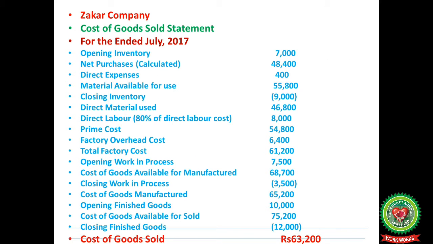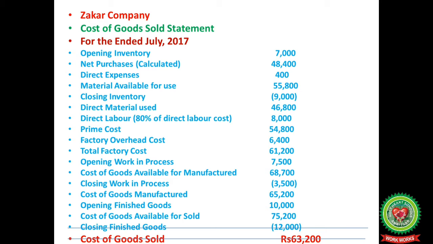The cost of goods sold statement here shows opening inventory 7,000 plus net purchases 48,400 plus direct expenses 400, material available for use 55,800 less closing inventory 9,000. The bracket is used when we are subtracting. Direct material used 46,800, direct labor, that is 80% of the direct labor cost, which is 8,000 again,